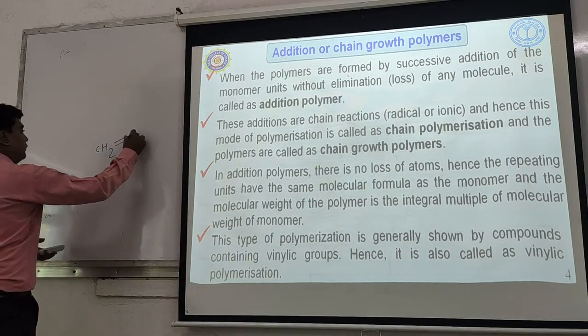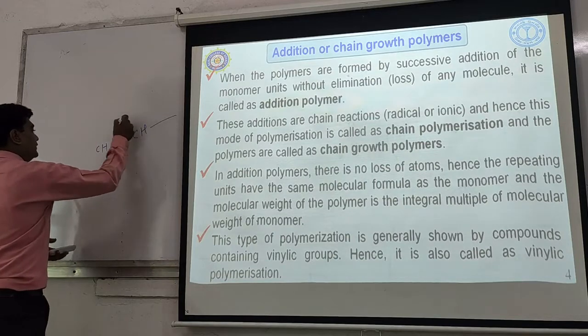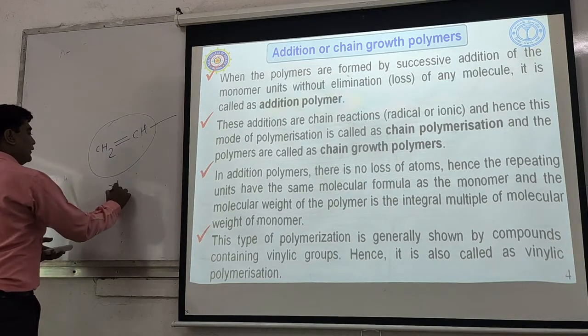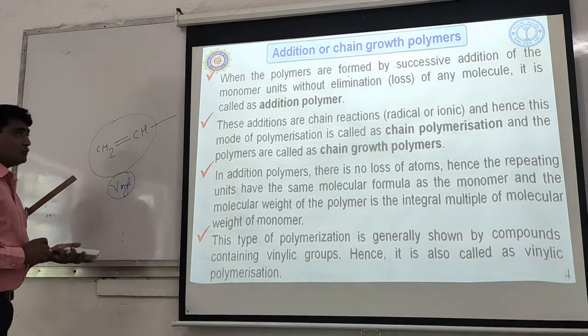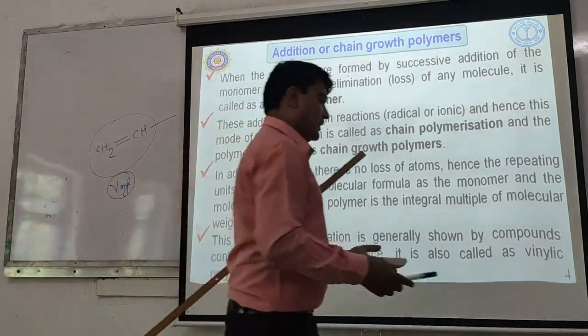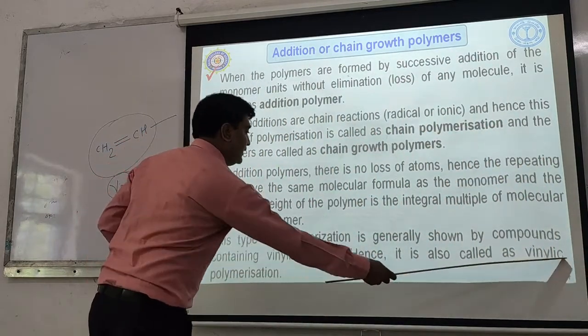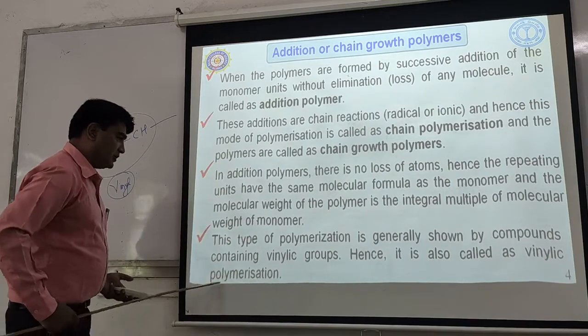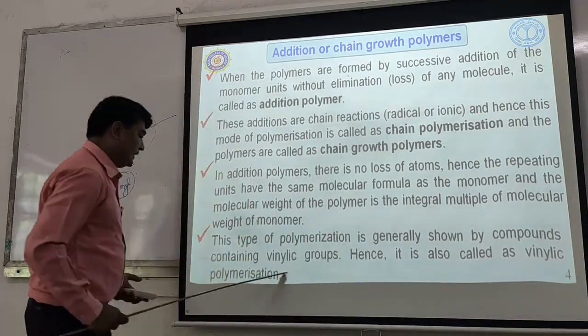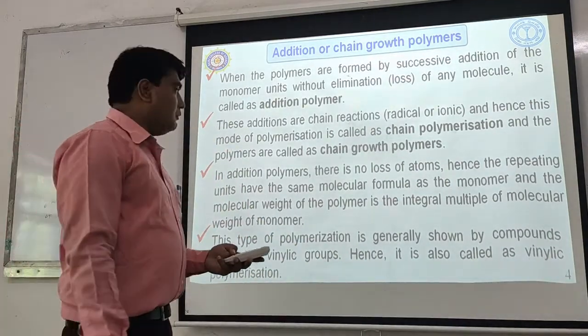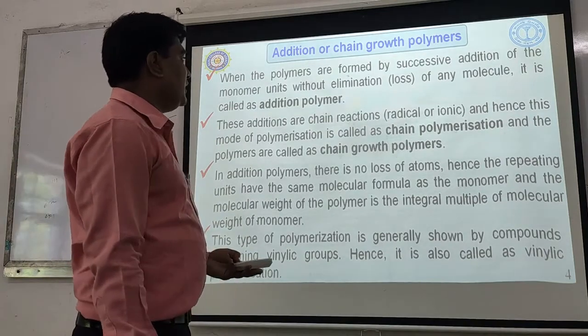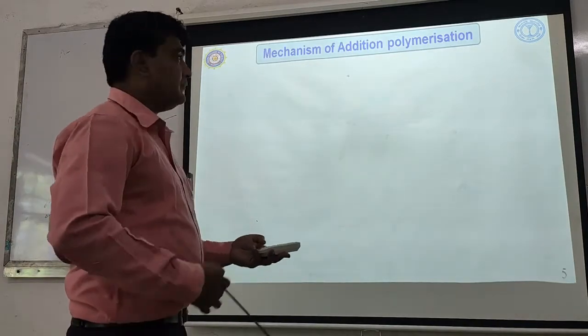CH2 double bond CH. This group is called the vinyl group. This type of compound generally undergoes addition polymerization. Hence, this polymerization is also called vinyl polymerization, or vinyl type of polymerization. So this is about chain growth polymerization.